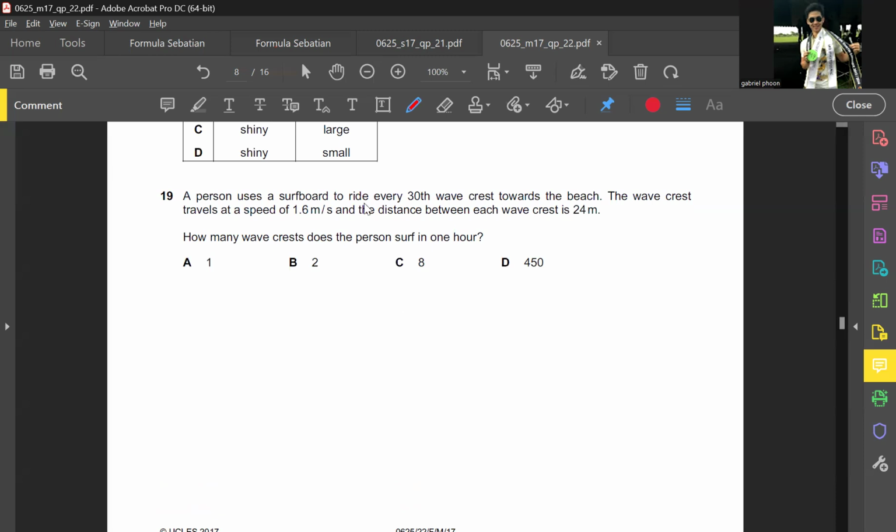A person uses a surfboard to ride every 30th wave. The wave travels at a speed of 1.6 meters per second, and the distance between each wave crest is 24 meters. How many wave crests does the person surf in 1 hour?